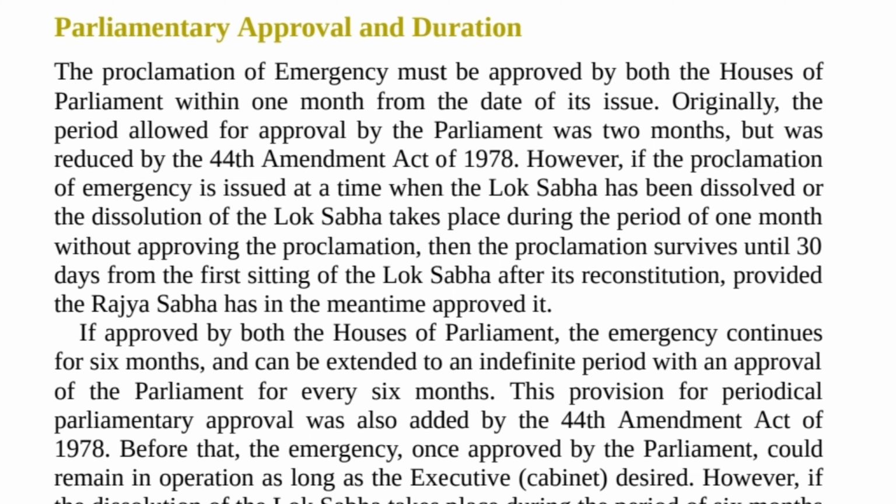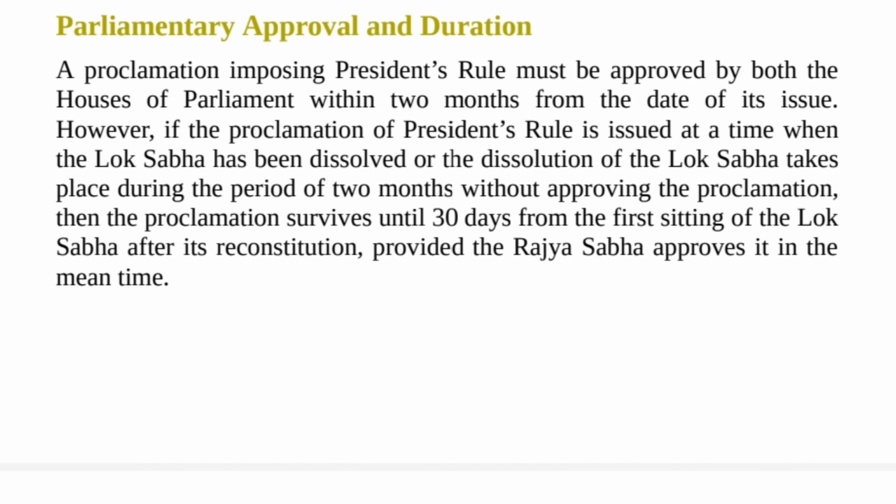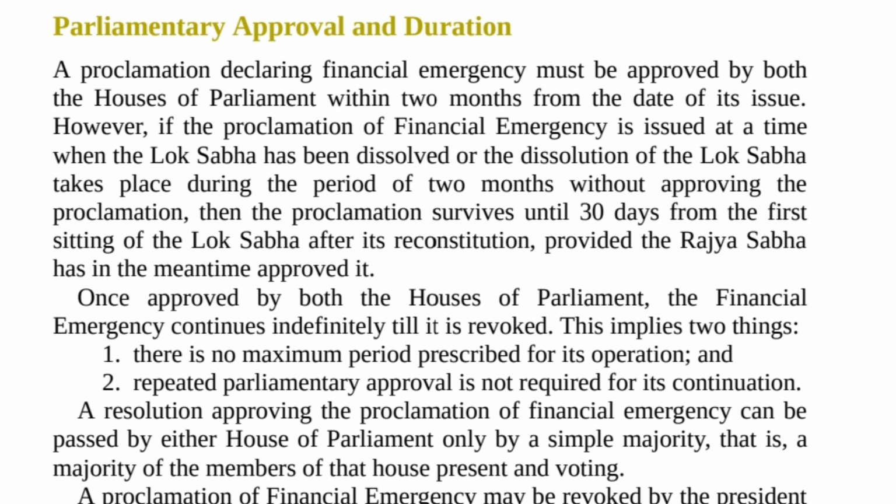In case of President's Rule, the proclamation should be approved by both houses of Parliament within 2 months and passed by a simple majority of either of the houses of Parliament. In case of a financial emergency, the proclamation should be approved by both houses of Parliament within 2 months and passed by a simple majority of either of the houses.